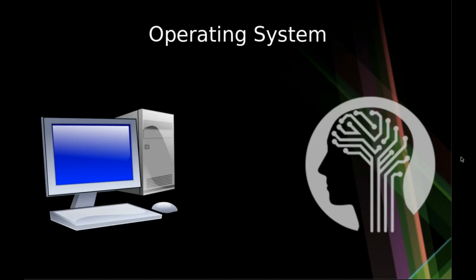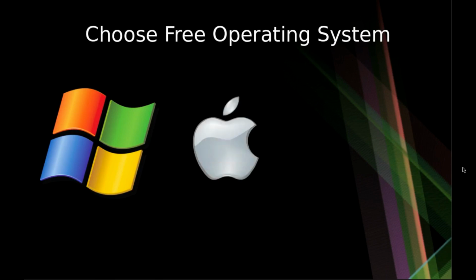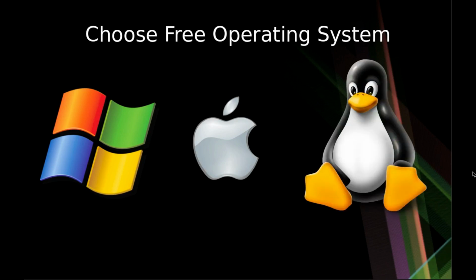Today I would like to discuss first about operating systems, the free operating systems that you can install in your computer. At the moment, there are three very famous operating systems that we can install in our computer. The first operating system that everyone gets on their computer is Windows, which is cheap and very user friendly. The second operating system is Mac OS, which we can get only when we buy an Apple desktop or laptop computer. And the other operating system, which I prefer personally, is the Linux operating system. It's always free and more productive as well.